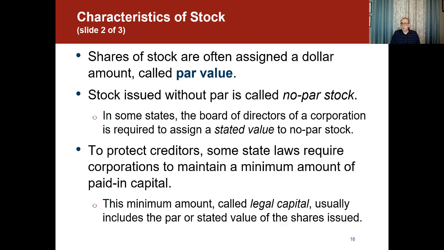Shares of stock are often assigned a dollar amount. We call it the par value. Stock issued without a par is called no par stock, and some states allow you to do that. In some states, the board of directors of a corporation is required to assign a stated value to no par stock. And from an accounting perspective, we treat the stated value the same as a par value. But some states don't use a par value or a stated value, so we just go with what the stock was sold for.